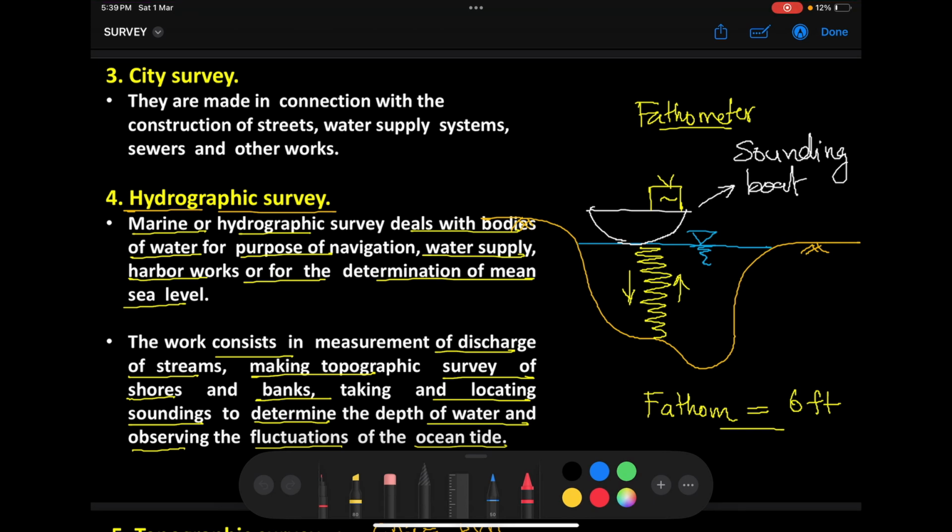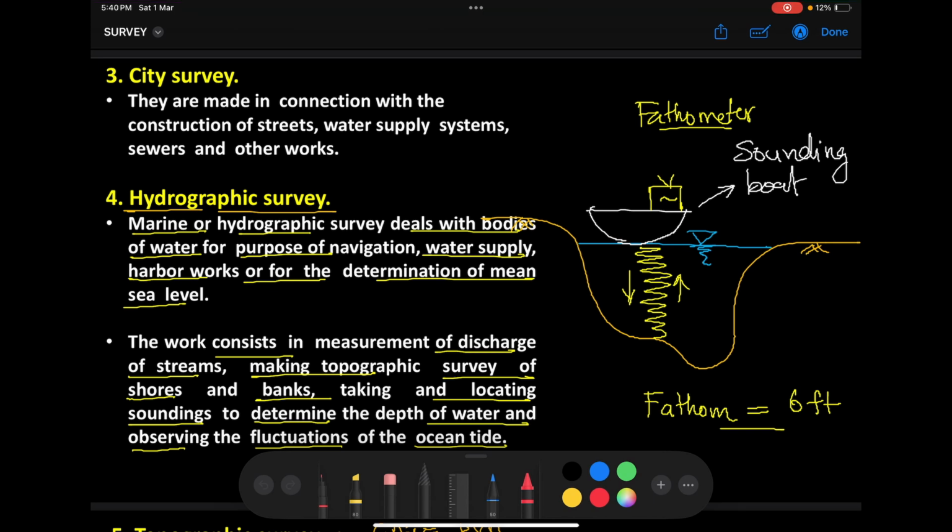Fathom is a unit of depth where 1 fathom is equal to 6 feet. Again, 1 fathom is equal to how much? 6 feet. So when I'm saying my water body is 1 fathom deep, roughly it is 1 man deep. Height of a man is roughly 6 feet. So one person can barely survive in that water, he will not completely drown. But if the water body is 10 fathom deep, 10 people can vertically fit inside that. So if you jump into that water body without knowing swimming, you're dead, goodbye. So it is very dangerous to jump into water bodies like this.